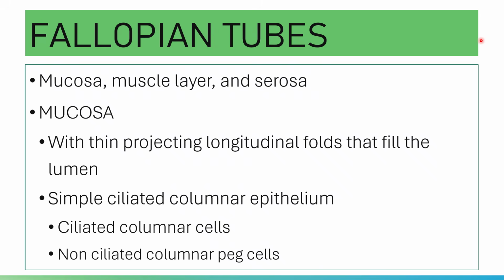Please note that for your fallopian tube, the lining epithelium shows cyclic changes in the menstrual cycle. The core of your mucosal folds consists of highly cellular and vascular connective tissue.